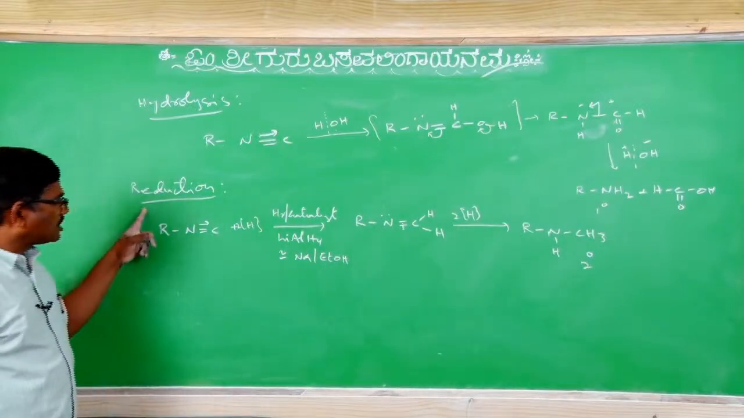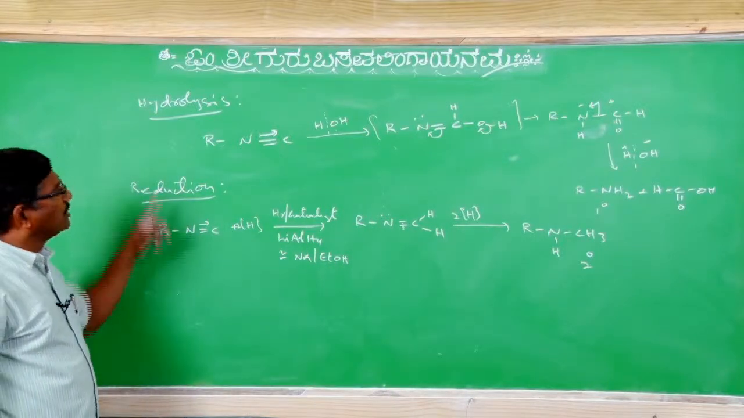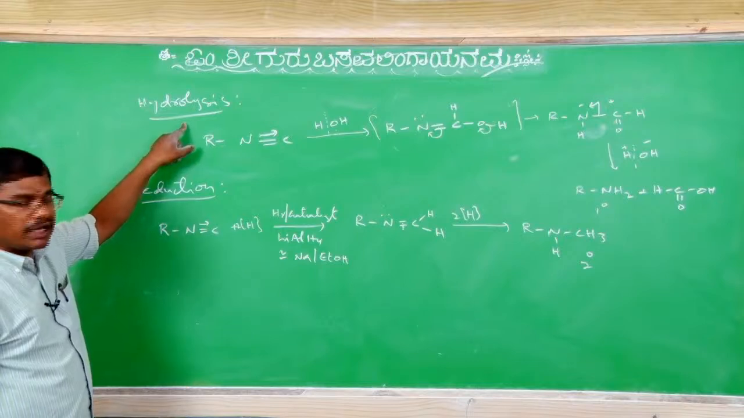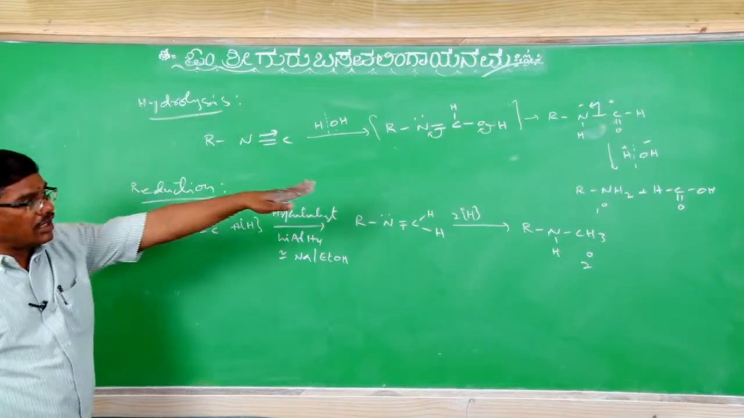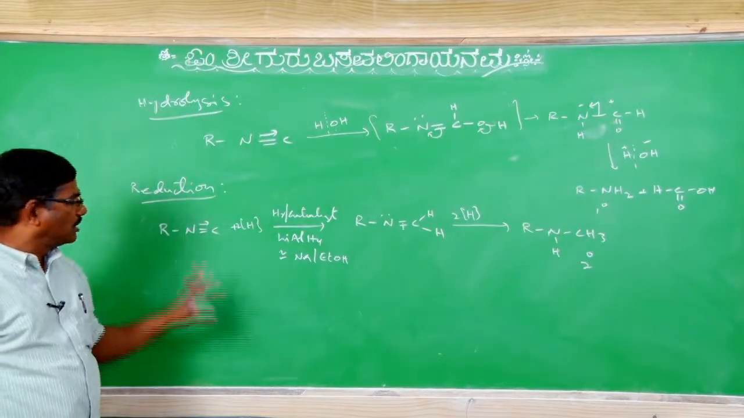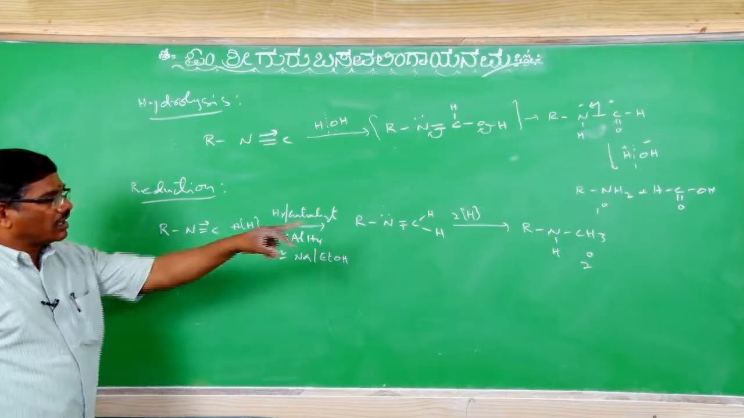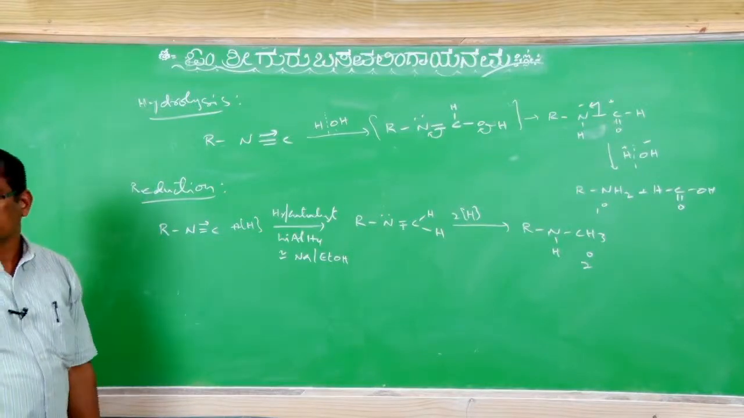That is the reduction of alkyl isocyanide, versus hydrolysis of alkyl isocyanide. During hydrolysis we will get a primary amine along with formic acid, whereas during reduction we will get a secondary amine. Okay na?